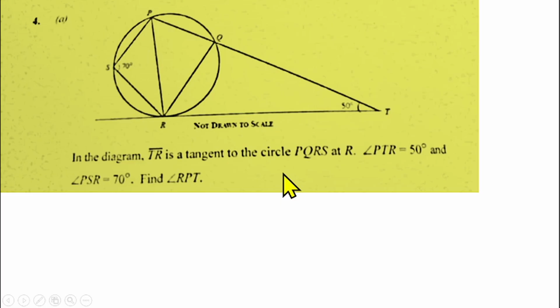Then how can we find that? It's very simple. Now, if you want to know more on circle geometry, you can reference my video on the channel where I explain everything on circle geometry, so as to help you understand circle geometry very well. So how can we solve this? We are told that this line is a line of tangent, which is fine.